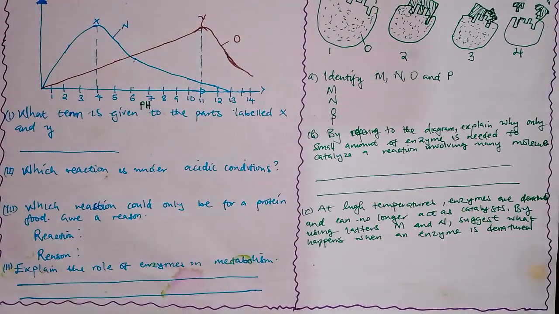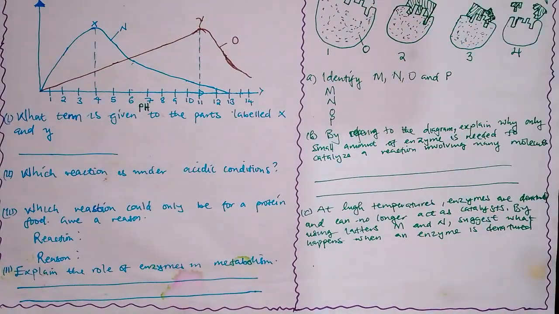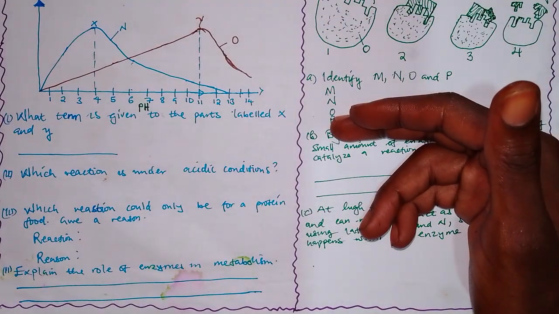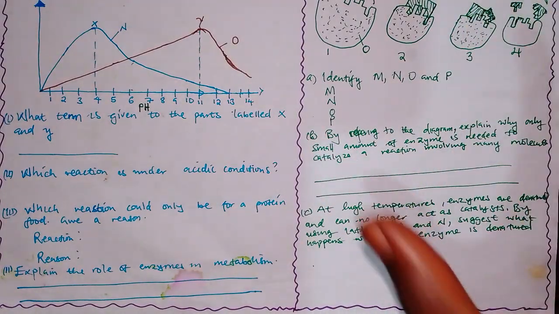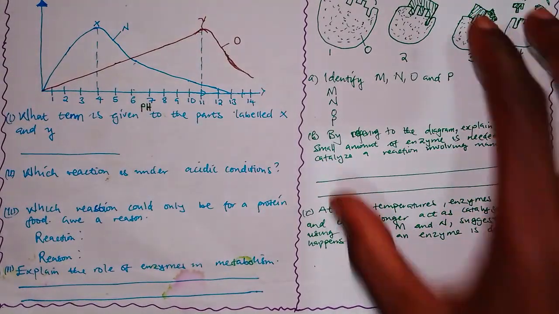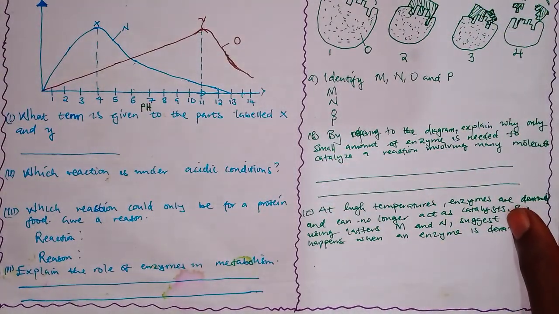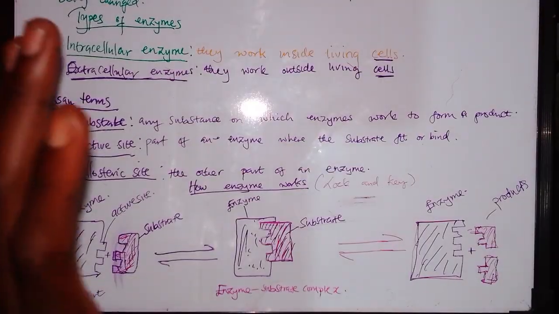N is the active site. O is the allosteric site. P, which are these two, are the products. This is how simple questions can come on enzymes.